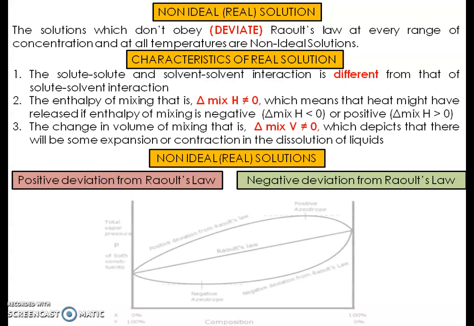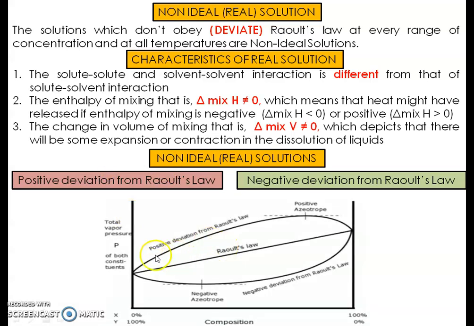With the help of a diagram we can understand this. Suppose this is the vapor pressure, which should be the resultant vapor pressure of the solution, and this straight line shows that the ideal solution should behave like this as per Raoult's law. As the components change, the partial pressures change. But if the solution is not ideal, not behaving ideally, then it will show real solution behavior.